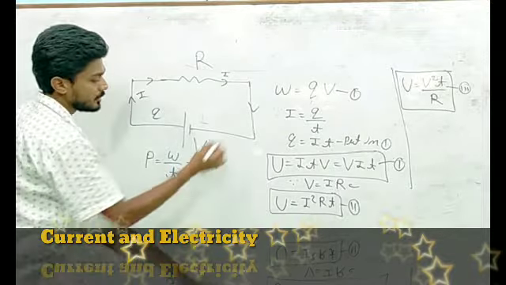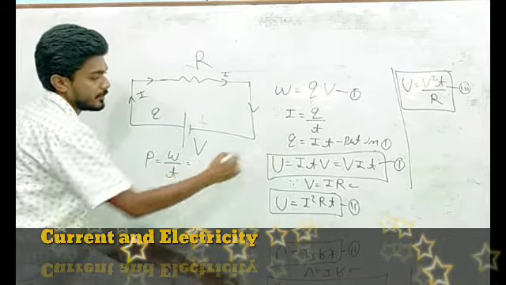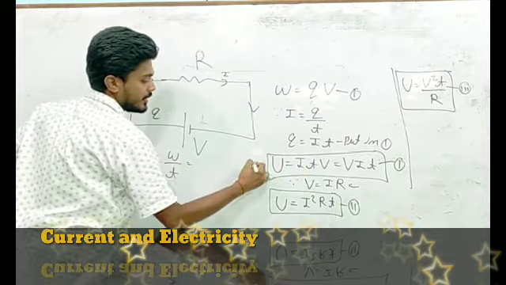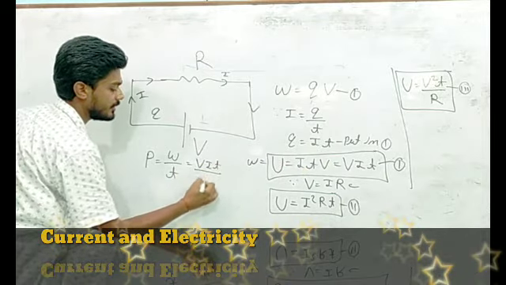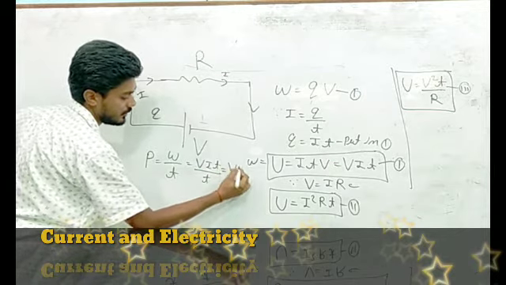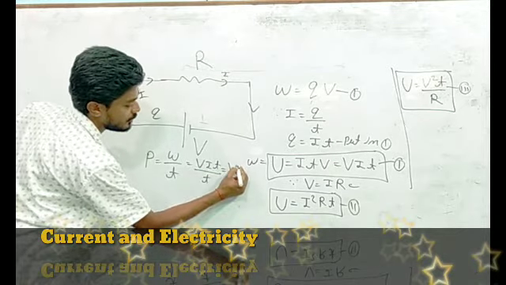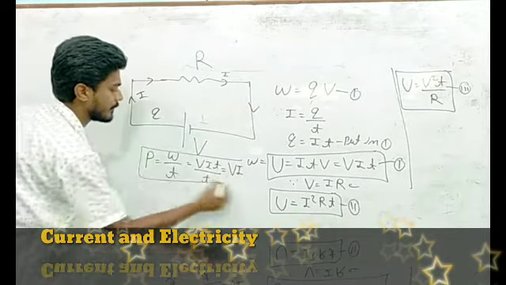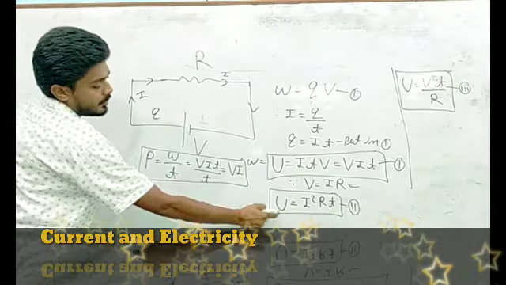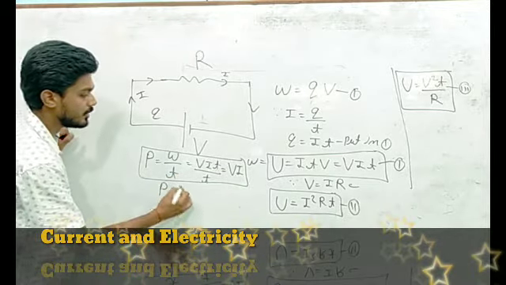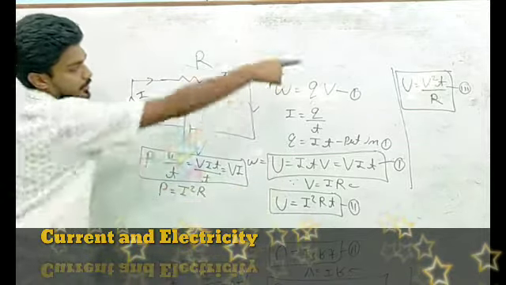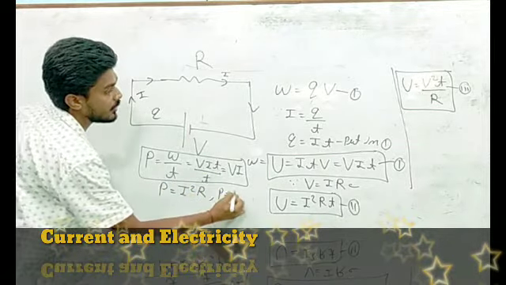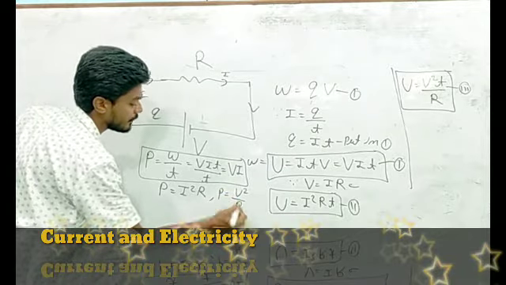Put this formula, at the place of W put VIT upon T. What can we obtain here? P is equal to VI. Similarly, P is equal to I square R. T cancels out. And P is equal to V square by R.